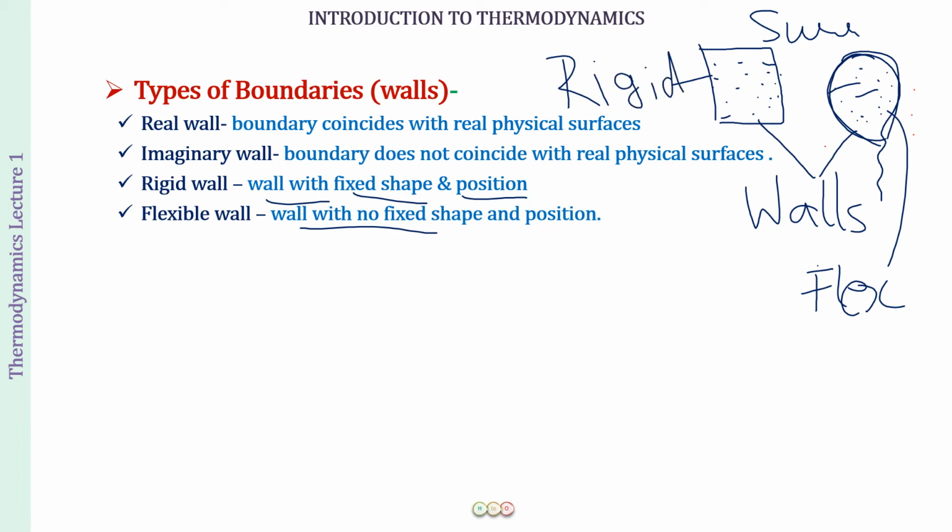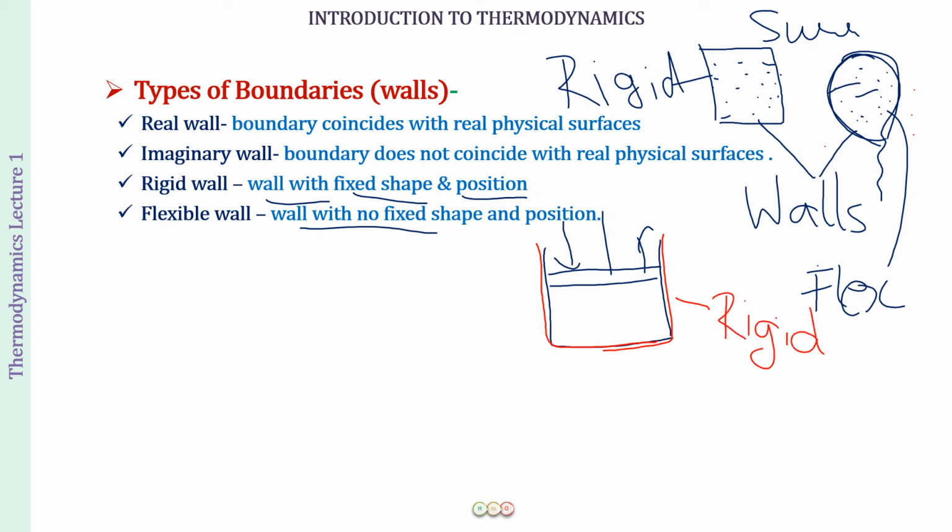Now in chemistry, the example of a rigid and a flexible wall is going to be important. So here I have a vessel. In this vessel, I have fitted a piston which can move up and down by the application of pressure. If you apply some pressure on the piston, it will go down and decrease the volume of the vessel, and if you push it upwards, it will go up and the volume of the vessel will increase. So this is what you have studied a lot in the course on states of matter. Now, what is this type of wall, the vessel wall? This is going to be a rigid wall because it is fixed in shape as well as in position.